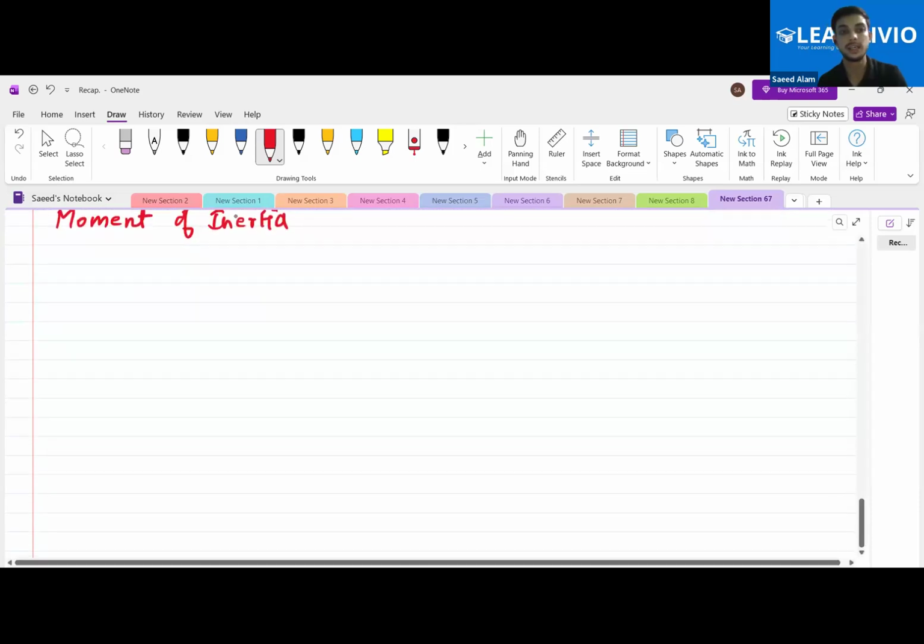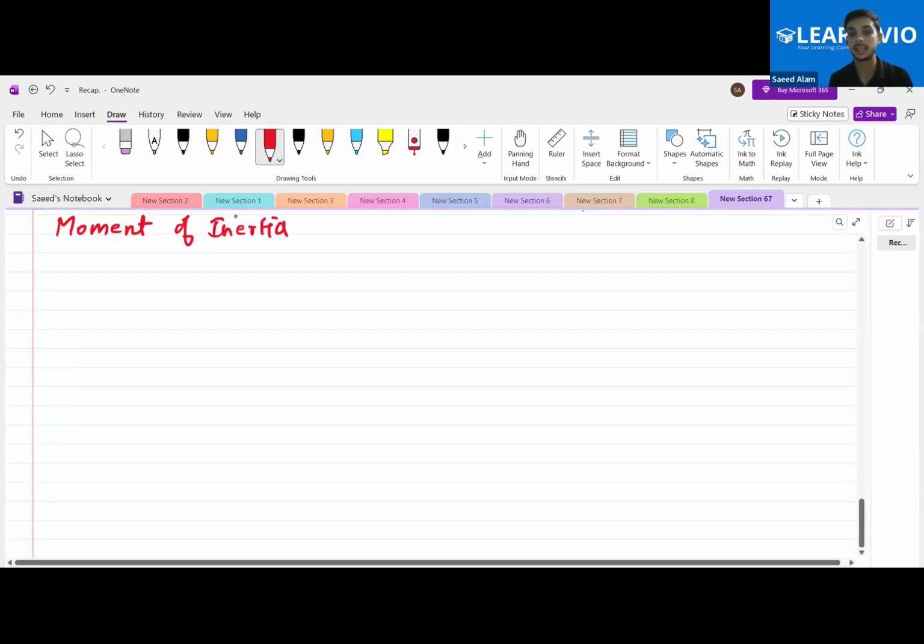So first of all, till now we had seen the center of mass, and we have completed that part of this chapter, so now we are able to calculate any parameter of the center of mass. Like we can calculate the velocity of center of mass, the acceleration of center of mass, the position of center of mass. That was completed till now.